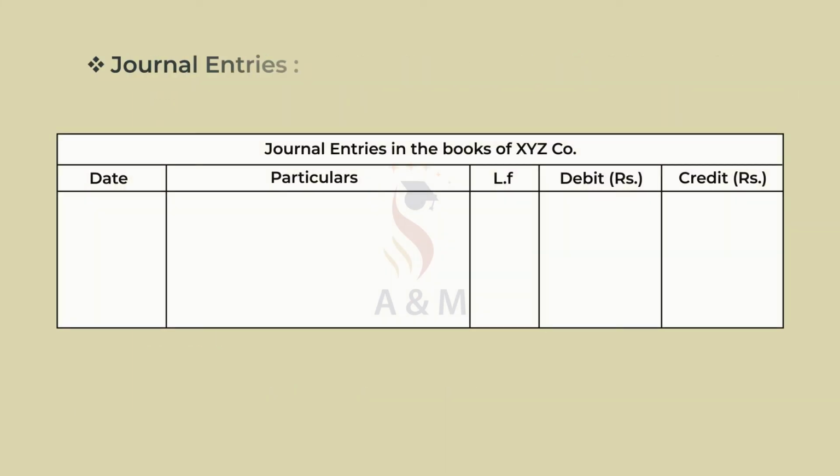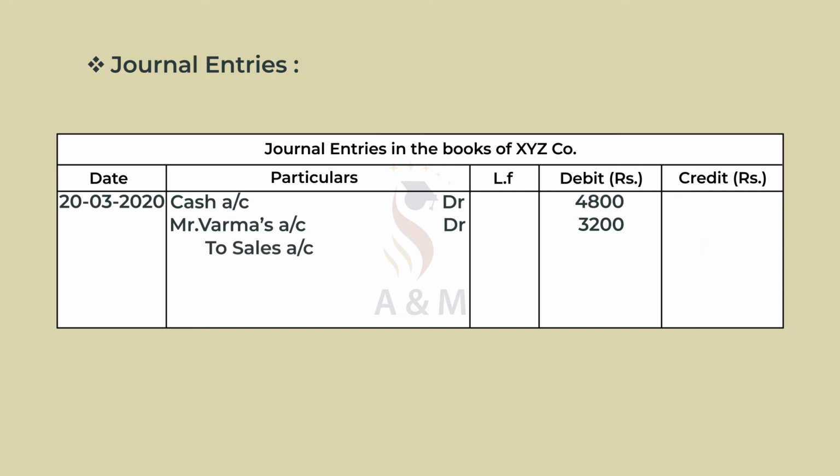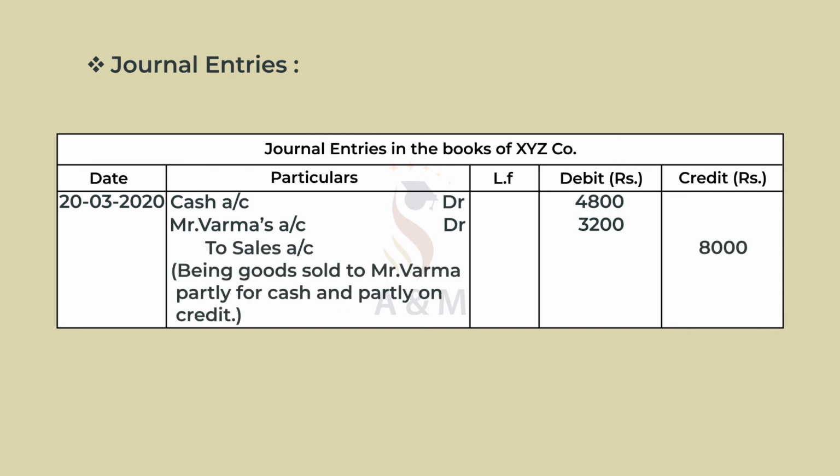And the journal entry is cash account debtor rupees 4,800, Mr. Verma's account debtor 3,200 to sales account rupees 8,000, being goods sold to Mr. Verma partly for cash and partly on credit.